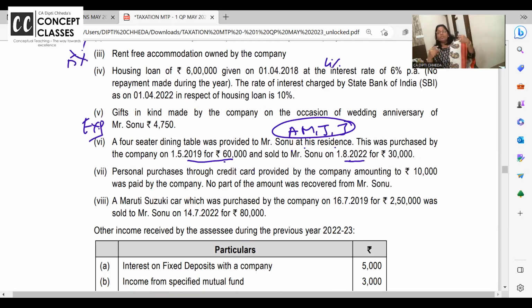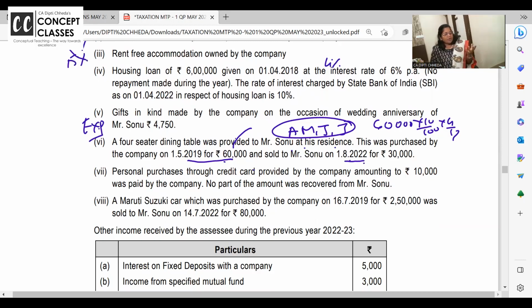Are you getting? 2019 say employer has given you dining table, use at home. So April, May, June and July 22, you have used employer's asset at home. So 60,000 into 10% into 4 by 12. This is the perquisite. And now when it is sold, you have to take the WDV and all.